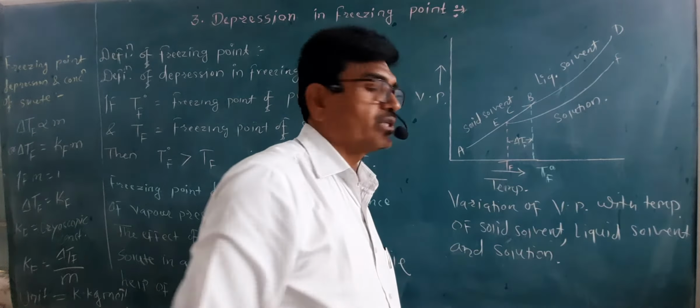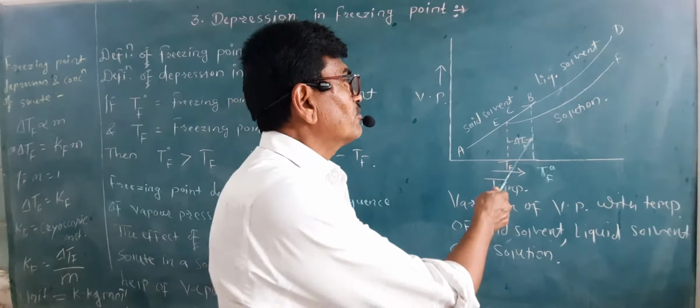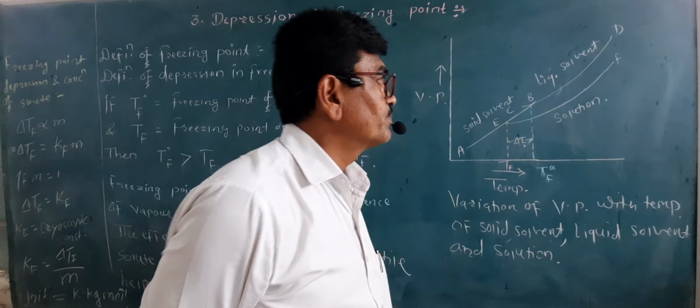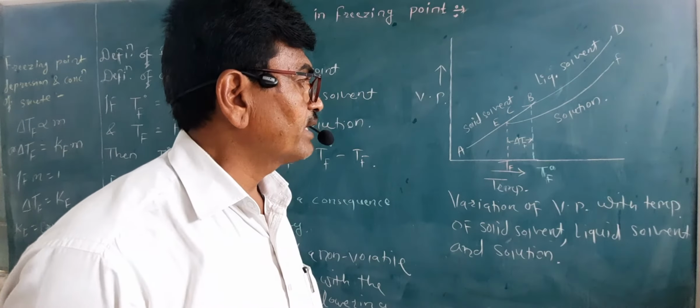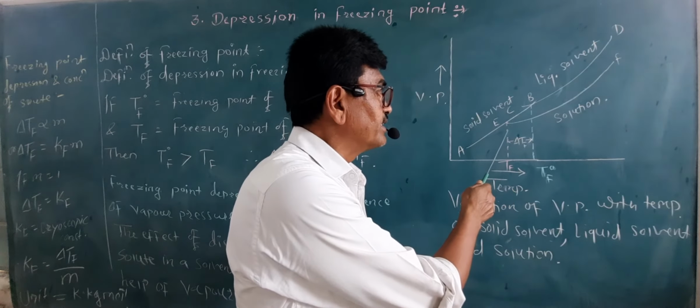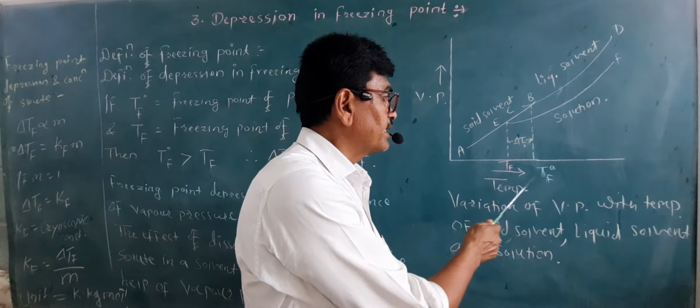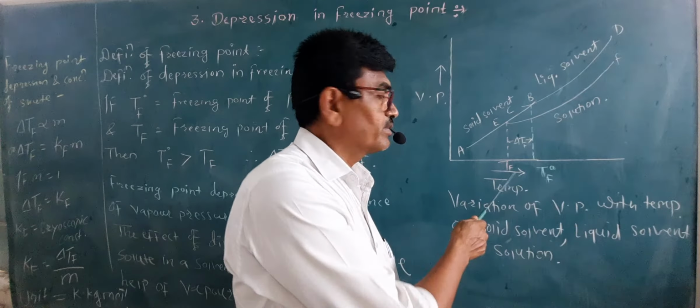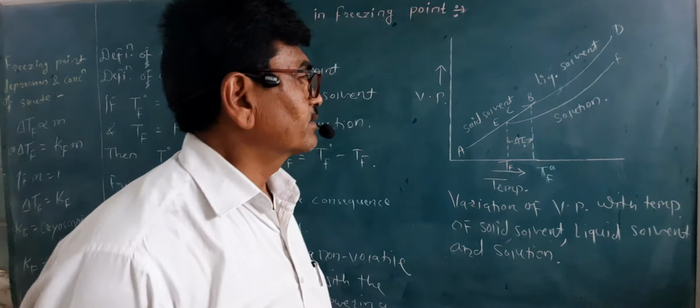So from the graph it is observed that as the vapor pressure curve for solution lies below, see here, that's why the temperature at which the solution freezes is lower than that of the T0F, that of the pure solvent.